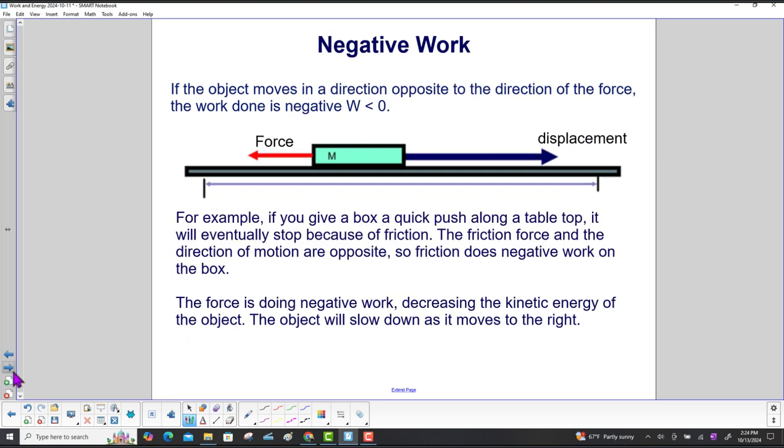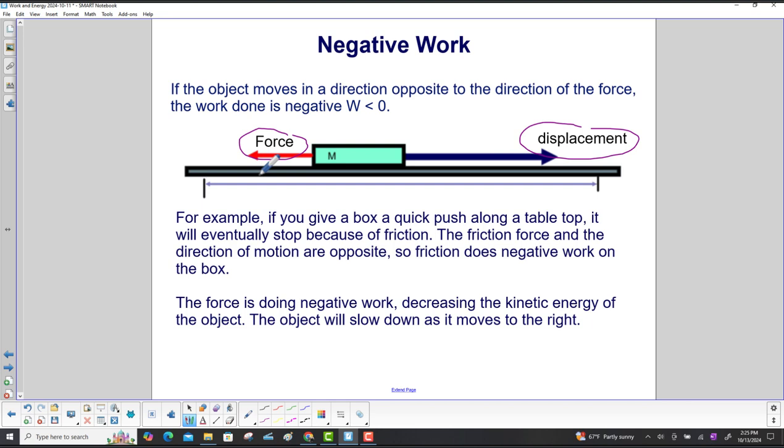If an object moves in a direction opposite to the direction of the force, the work done is negative. The work is less than 0. So in this case, the object has a displacement to the right, but the force is to the left. For example, if you give a box a quick push along a tabletop, it will eventually stop because of friction. The friction force and the direction of motion are opposite, right?